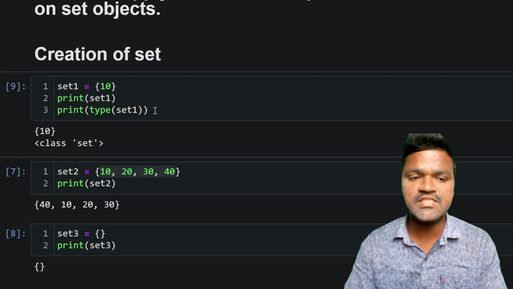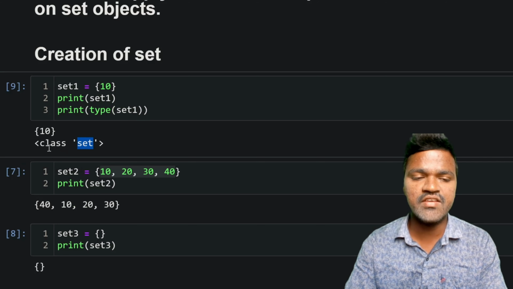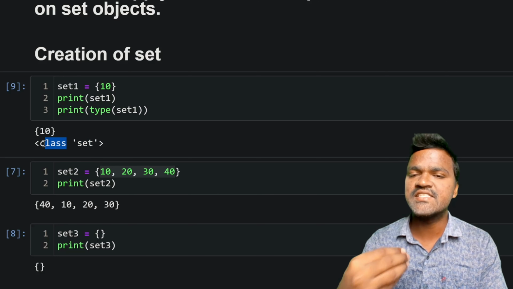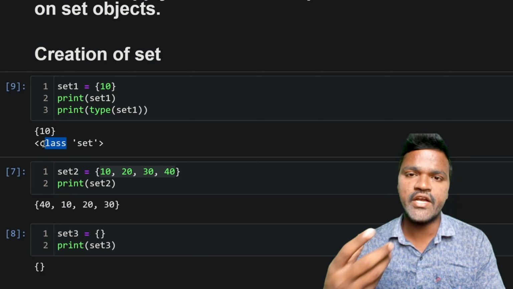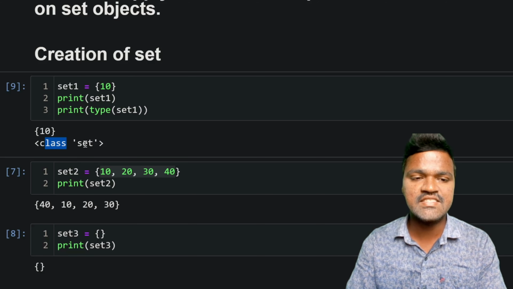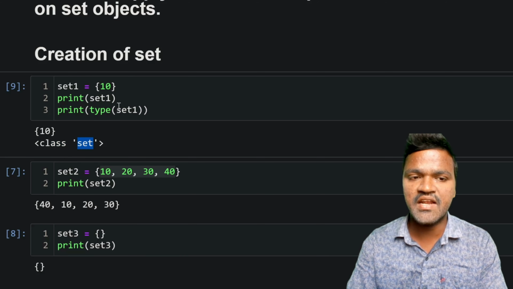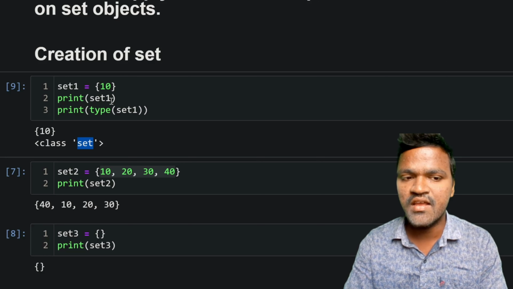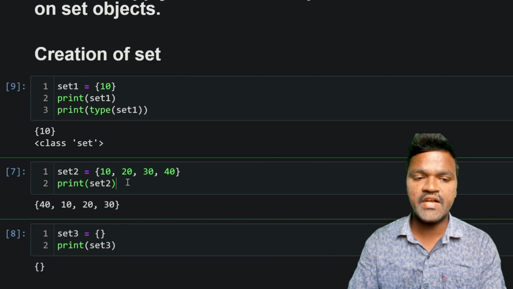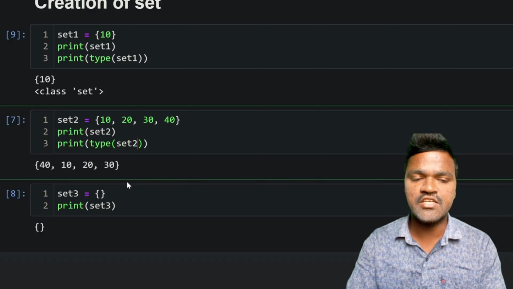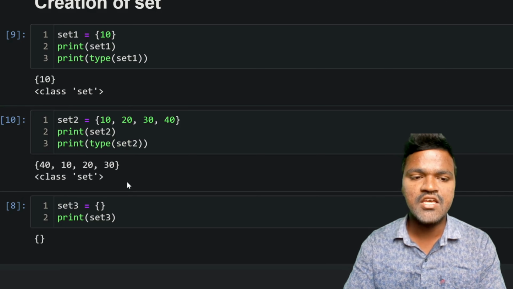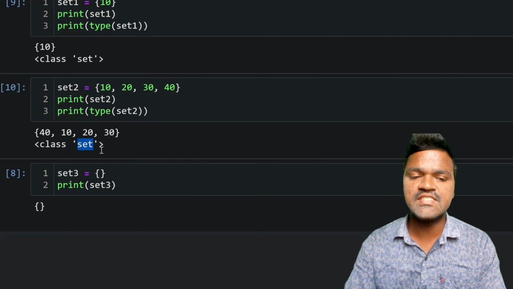And if I execute this, you can see the result. We are having class of set. Don't worry about these classes and all. We will discuss all of these classes and objects when we come to object oriented programming in Python. So consider this as a set. We are getting the type of this set 1 as a set. If I print the type of set 2 here, and if I execute this, you can see we are getting set here.